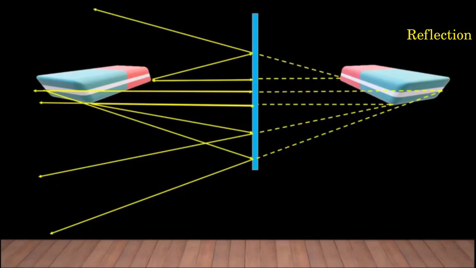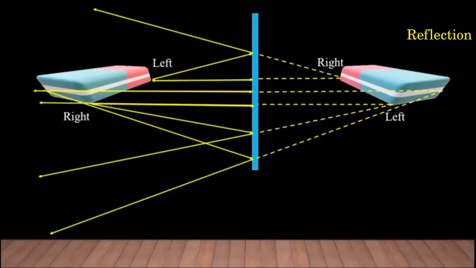That's the image, right? From this animation, what do you understand? That if this is the left side of the object, then inside the mirror, this is the right side of that image. If this is the right side of the object, then inside the mirror, this is the left side of the image.